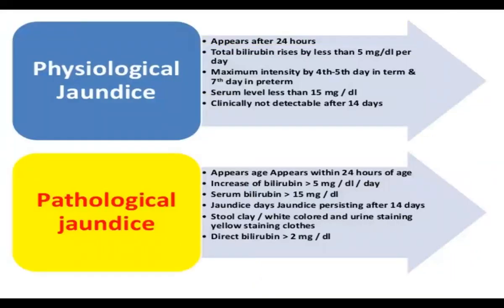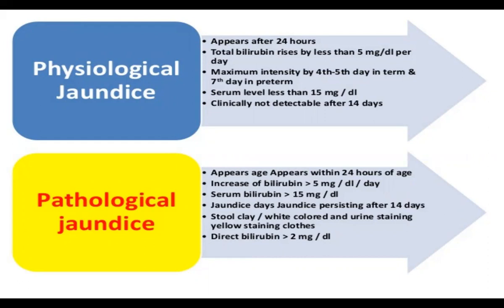Then again, it is divided into two parts: physiological jaundice and pathological jaundice. Physiological jaundice appears after 24 hours. The total bilirubin rises by less than 5 mg per dl. Maximum intensity is on the 4th and 5th day, and the 7th day in case of preterm babies. The serum level is less than 15 mg per dl, and clinically it is not detectable after 14 days. It subsides. That is called physiological.